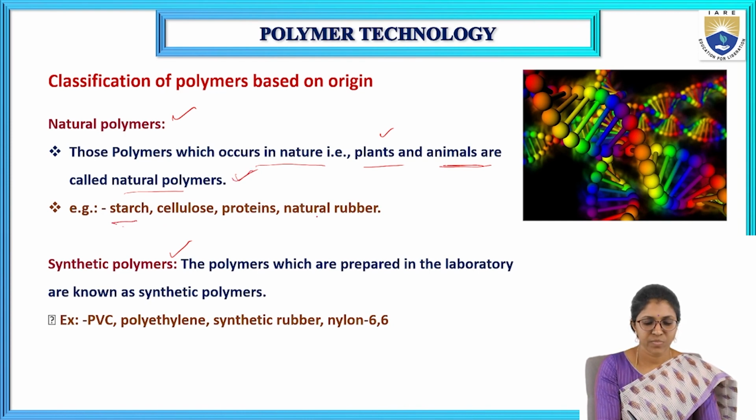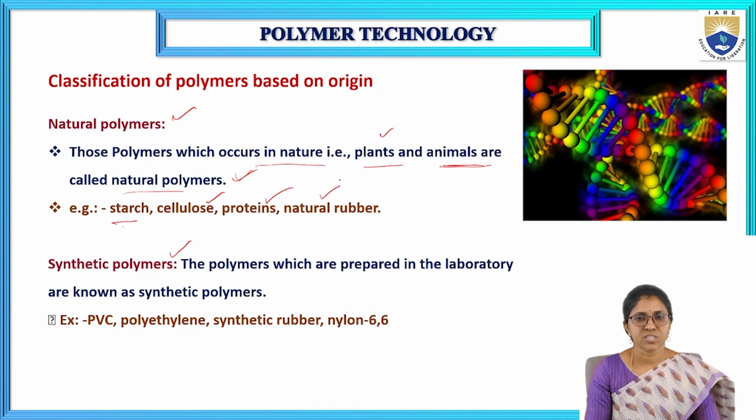Examples are starch, cellulose, proteins, and natural rubber.